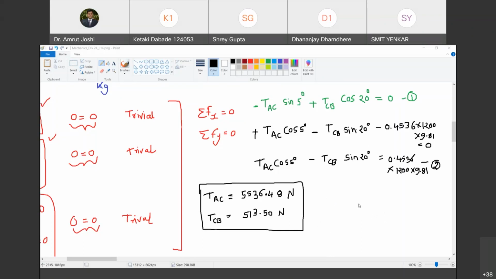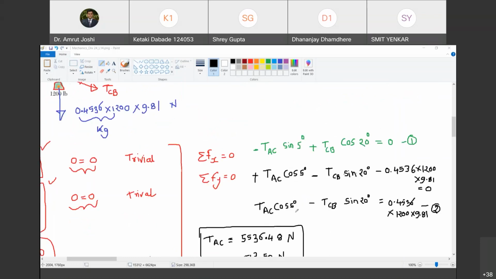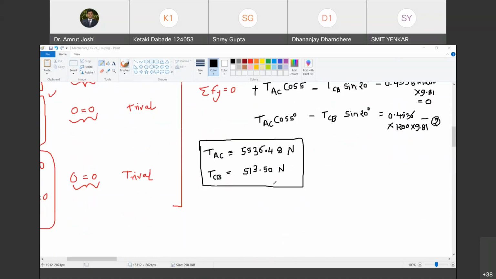Okay, Smith, am I audible? Yes, sir. Have you got these answers? Sir, actually, I don't have a scientific calculator. I am doing it on mobile. Okay, so any other fellow in the class who has got these answers? If not, let us go ahead. You can cross verify it later.